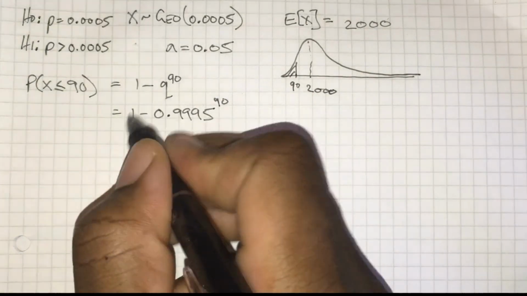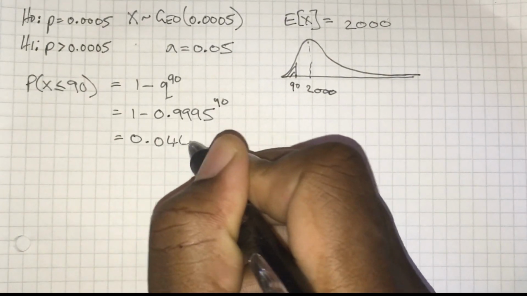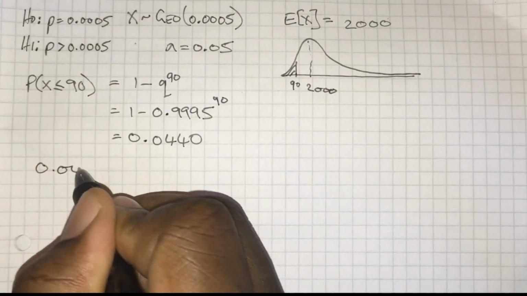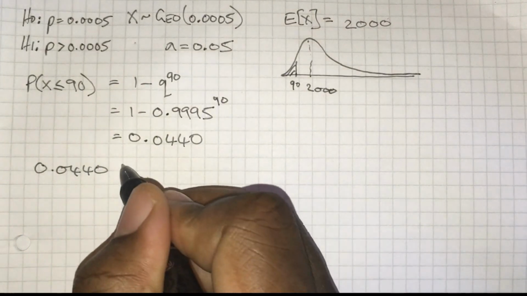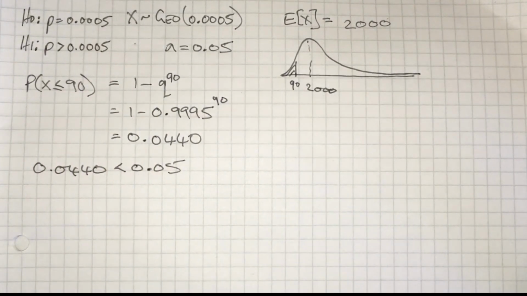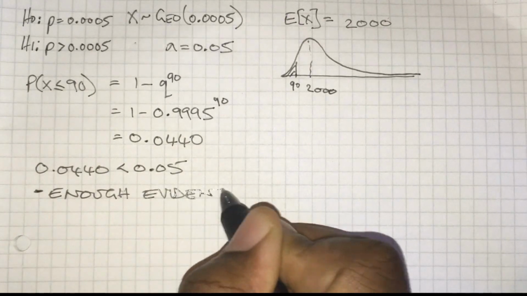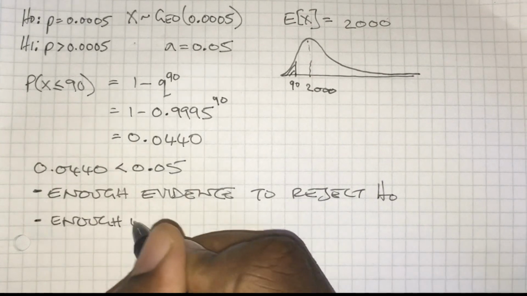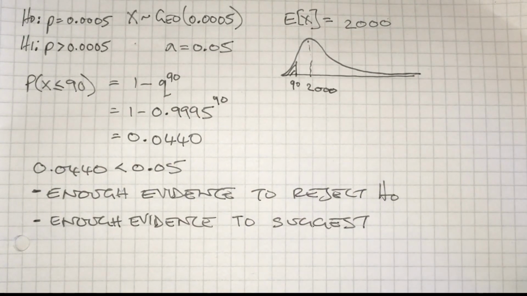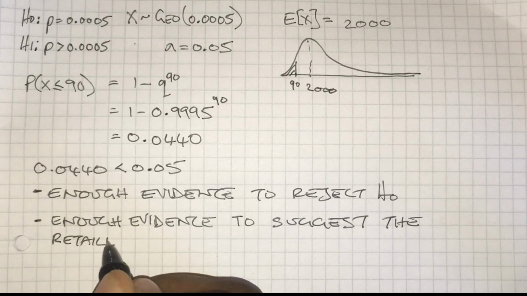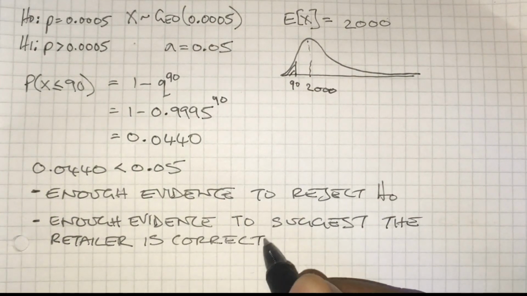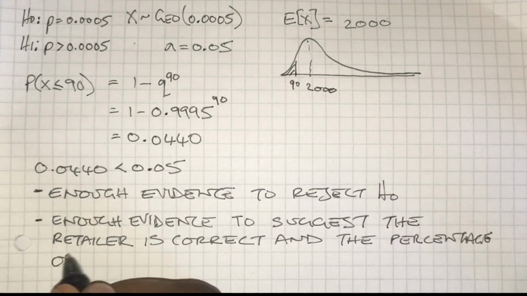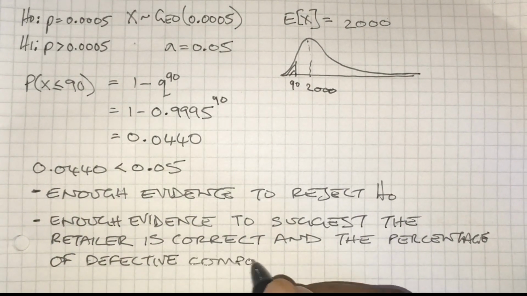We know that that's 1 minus q to the 90, failure to the power of 90. It's everything except 90 failures. And we calculate that to be 0.0440. This is smaller than the significance level. This is indeed a significant result. This probability is extremely small compared to the significance level we set. So we conclude we have enough evidence to reject H0, and obviously in context, we conclude enough evidence to suggest the retailer is correct and the percentage of defective components is greater than 0.05%.